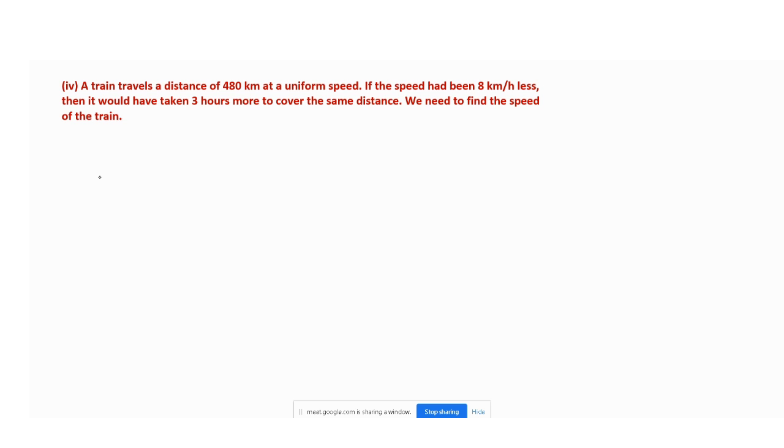Okay. So let us move with the next one, that is the equation. Anyone will answer for this? See here. Here they have given a train travels a distance 480 km at a uniform speed. If the speed had been 8 km per hour less, then it would have taken 3 hours more to cover the same distance. We need to find the speed of the train.